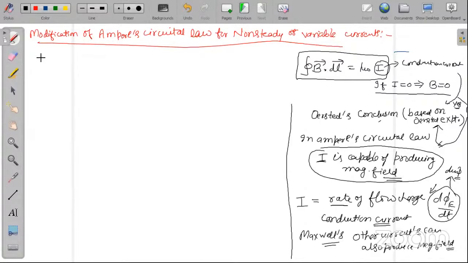Displacement current, how is there current? Sir, in a solenoid also there is displacement current. In a solenoid, the magnetic field is due to conduction current. Okay. Please remember, magnetic field can be produced by conduction current as well as displacement current. Is it okay?